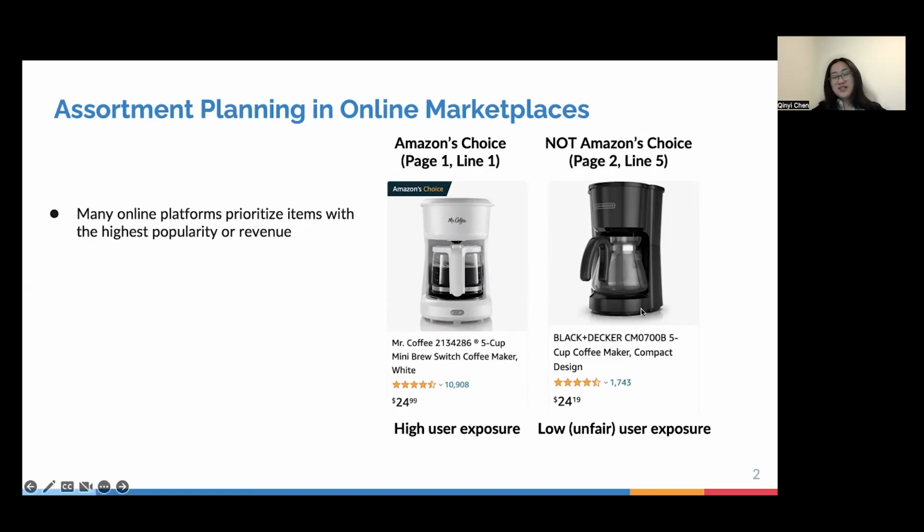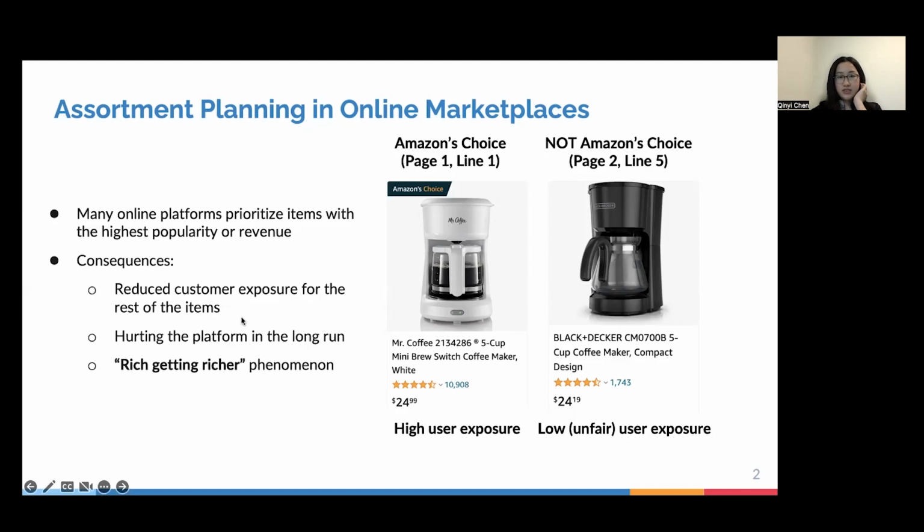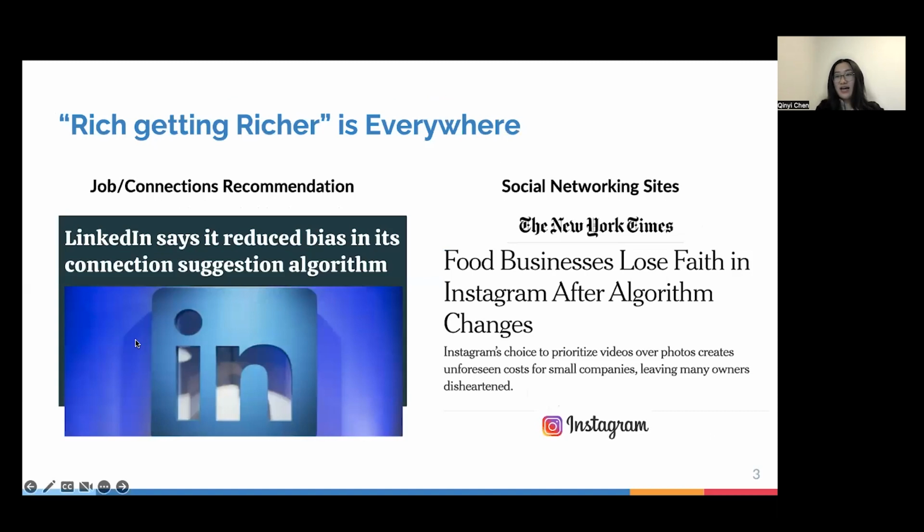So there are many problems associated with the kind of algorithmic decisions that Amazon is using. One thing is the reduced customer exposure for coffee machines like this. And in the long run, this kind of decision is also going to hurt the platform because it's going to introduce this kind of rich-get-richer phenomenon, in the sense that only the products that keep being seen by the customer can get more and more popular. I also want to emphasize that this kind of phenomenon can be seen everywhere, for example, on job recommendation sites such as LinkedIn, and also on social networks such as Instagram.